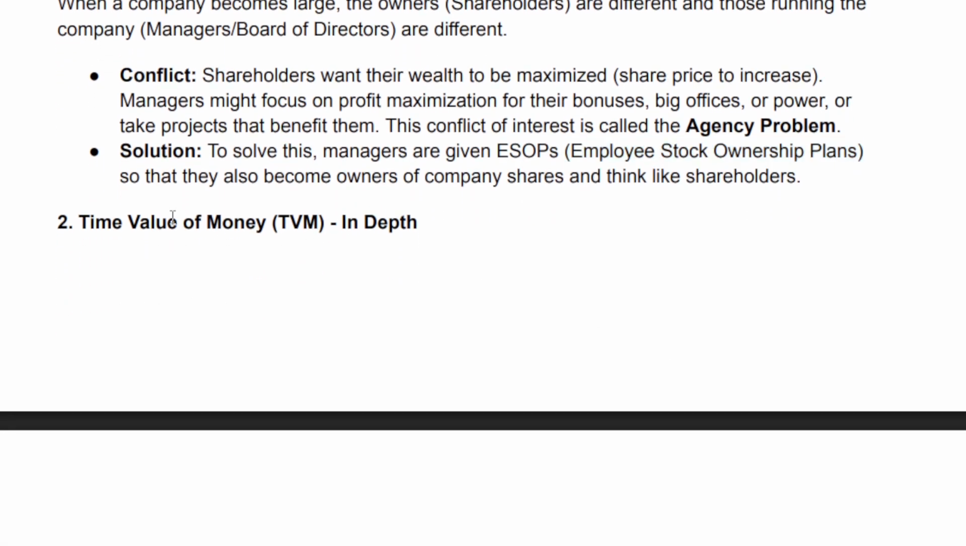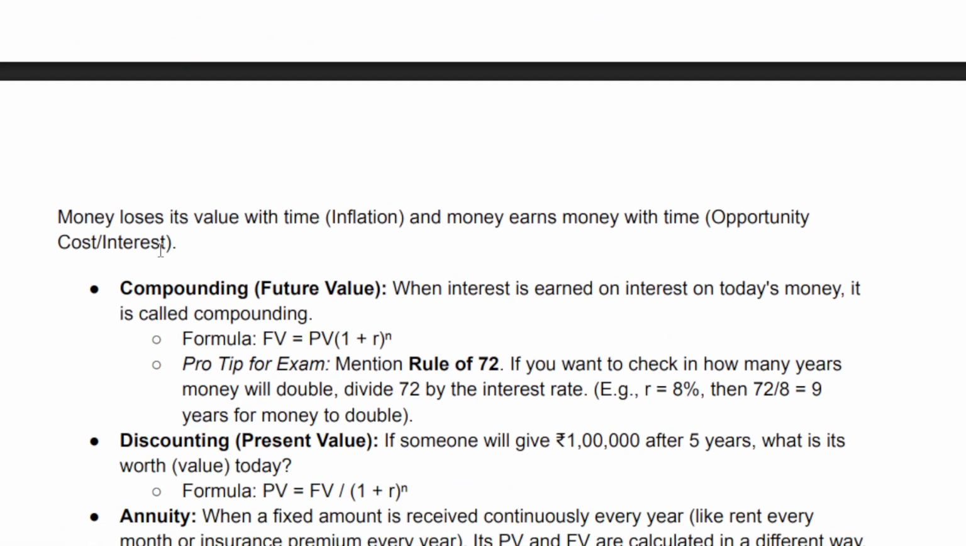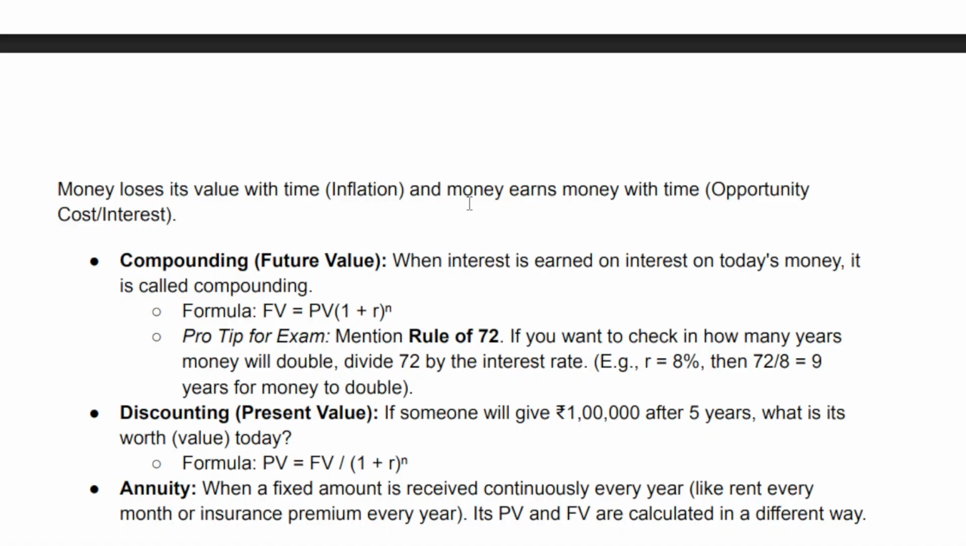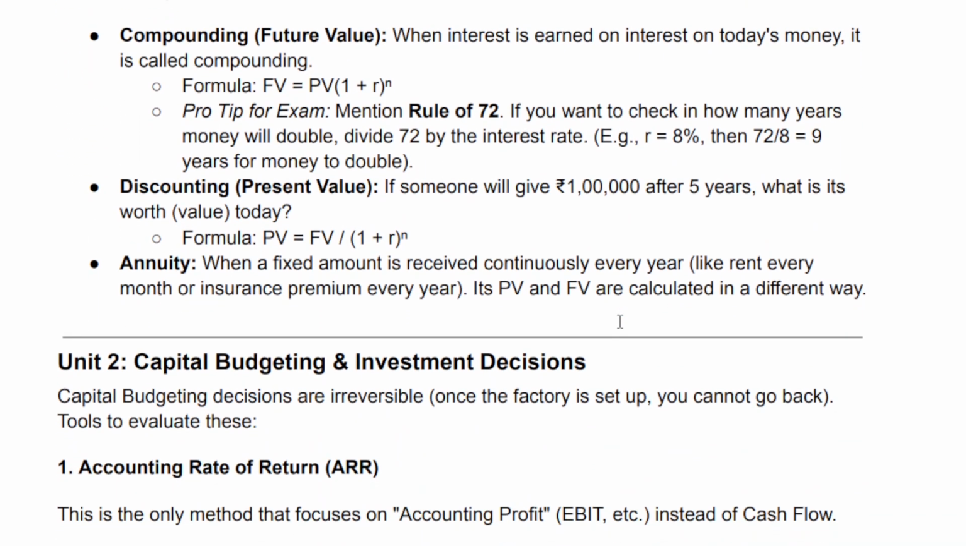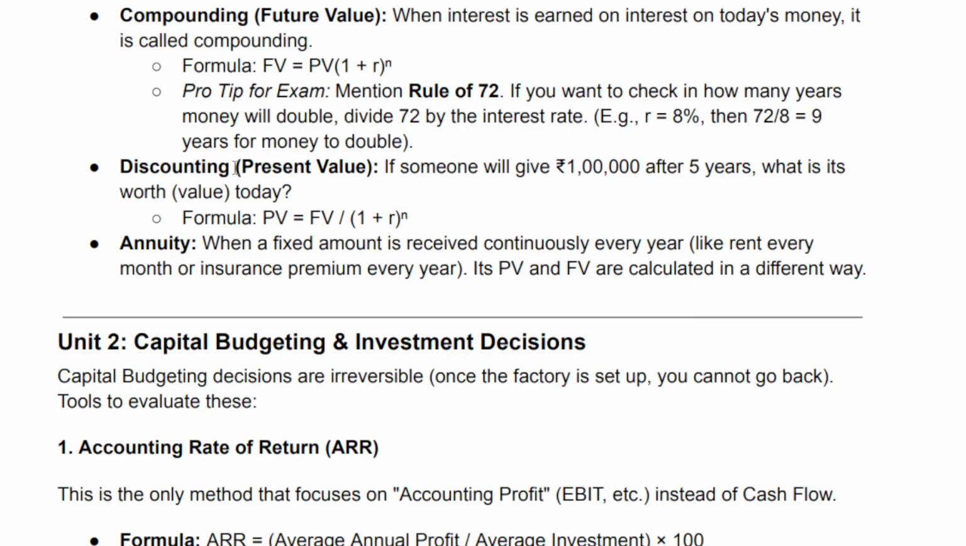2. Time value of money, TVM, in depth. Money loses its value with time (inflation), and money earns money with time (opportunity cost, interest). Compounding, future value: when interest is earned on interest on today's money, it is called compounding. Formula: FV = PV(1 + R)^N. Pro tip for exam, mention rule of 72. If you want to check in how many years money will double, divide 72 by the interest rate. E.g. R equals 8%, then 72 divided by 8 equals 9 years for money to double.